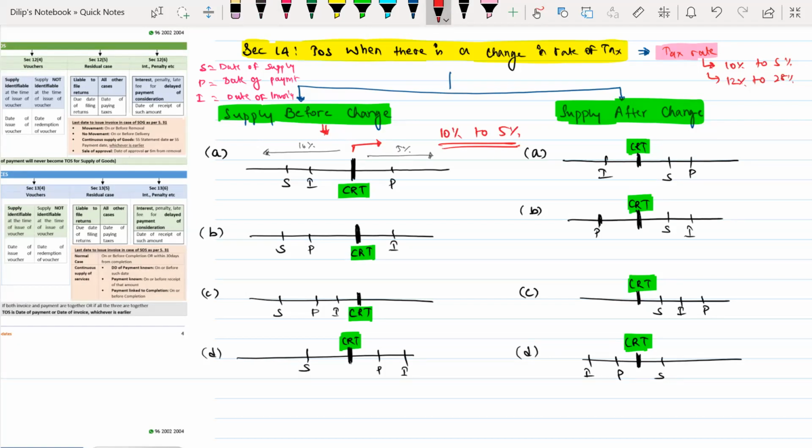Now Section 14 says that there are two possibilities: supply can be made before change or after change. Now in that also, by reading the provisions, I have arrived at different categories which the supply can fall into.